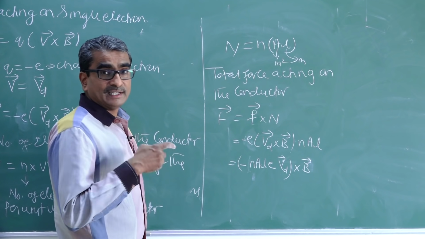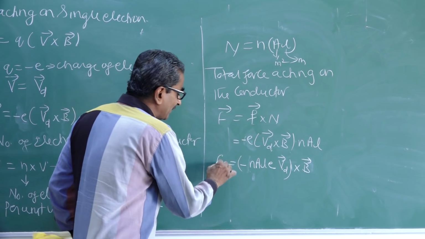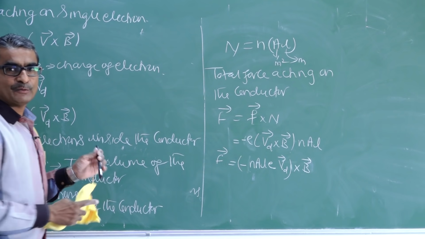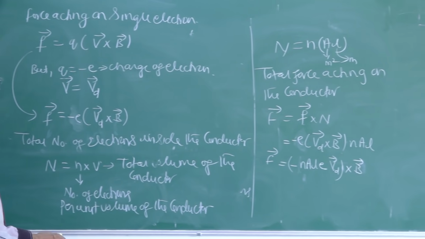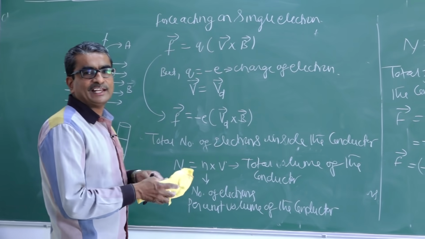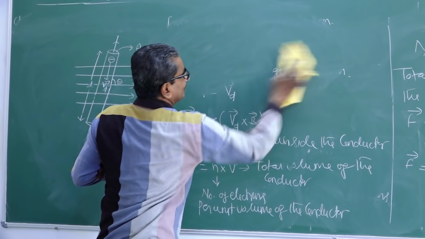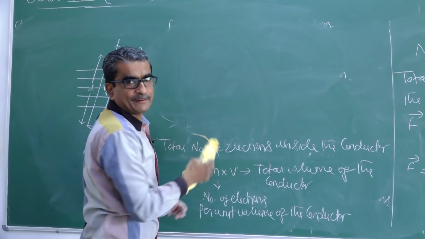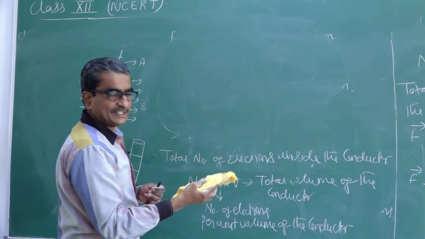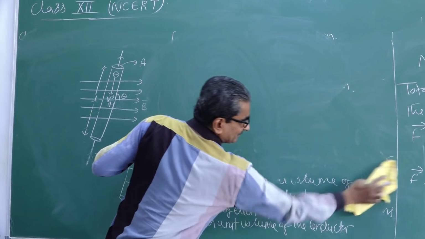So next, what I do is I assume one equation for the current flowing through the conductor. There are various equations for the current, which is expressed by means of different physical quantities.